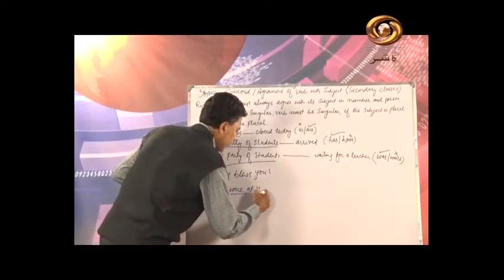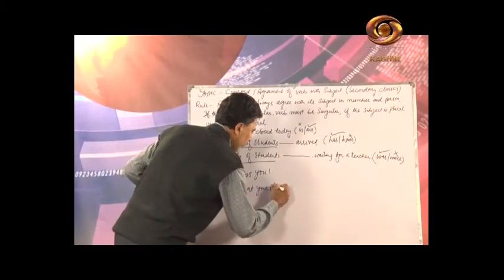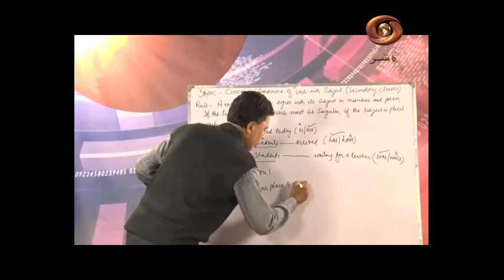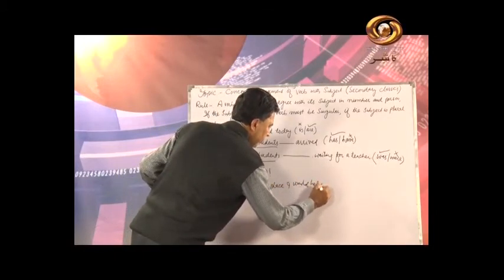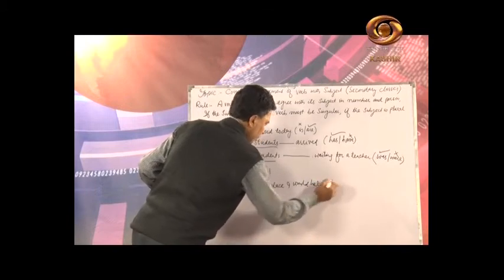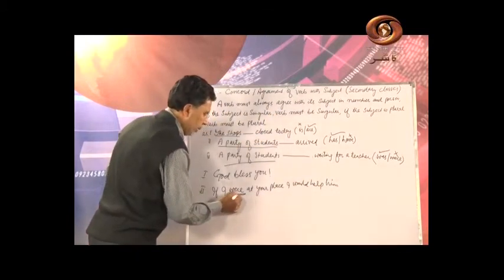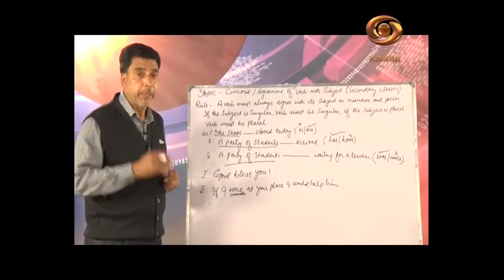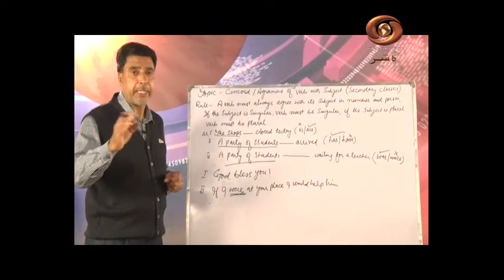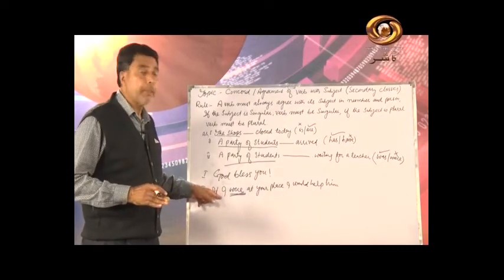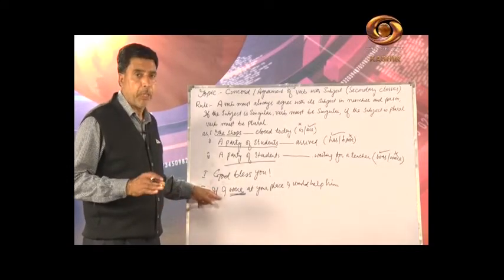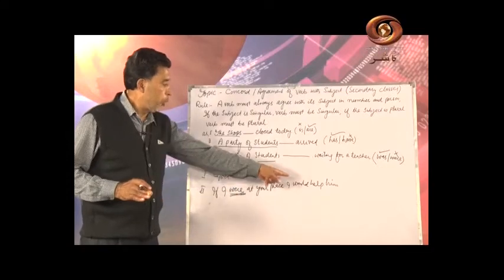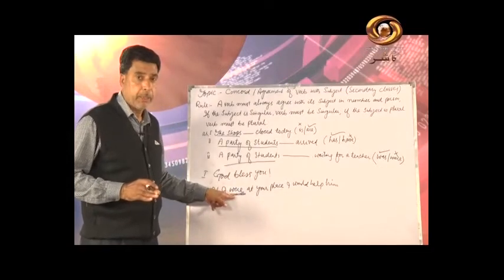If I were at your place, I would help him. See here, were. In English there are different kinds, 4 types of conditional sentences, you know that. Zero conditional, first conditional, second and third. And this is the second conditional, where we use would and we use past tense.